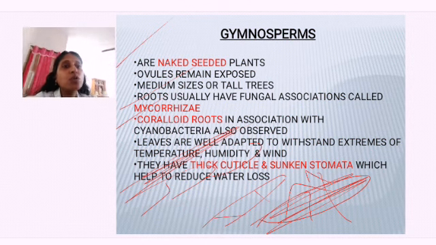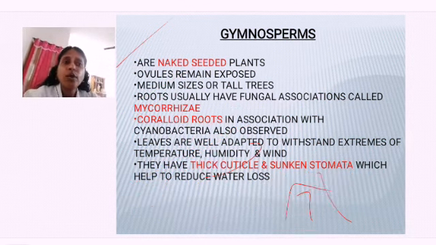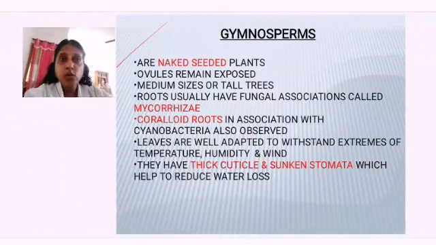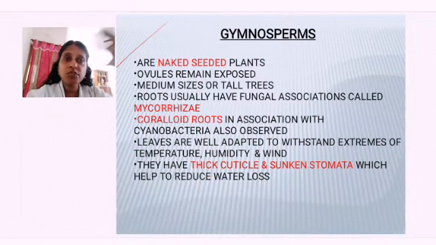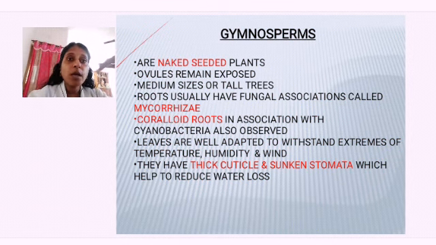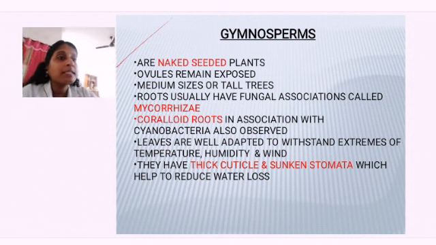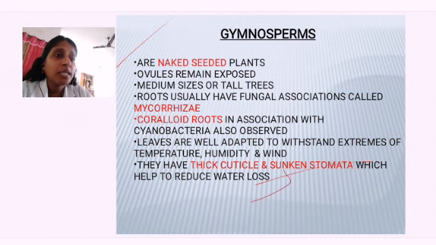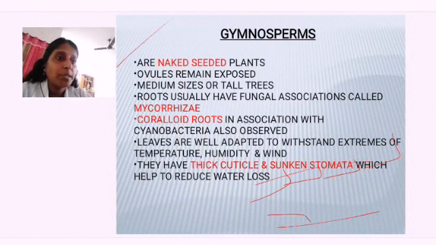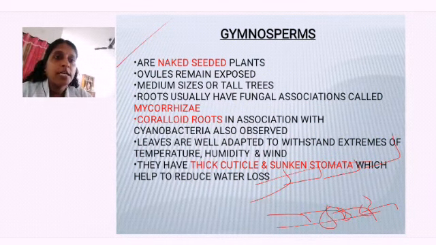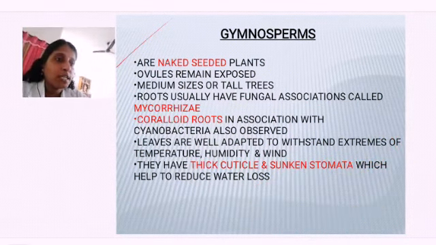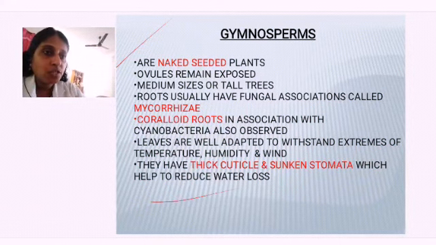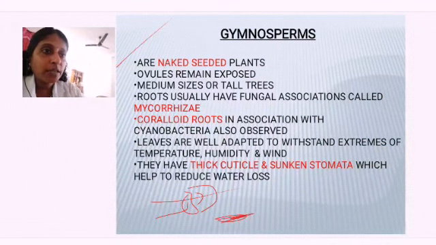Second is that you can also find shrunken stomata. Now what do you mean by shrunken stomata? Stomata are openings, hole-like structures which are present on the lower epidermis more, upper epidermis less. Now imagine this is a leaf, a cross section of a leaf. This is the upper epidermis cell and this one is the lower epidermal cell. So in the lower epidermis, the stomata are present. If the stomata are present here, then what will happen? They are in direct contact with the atmosphere, isn't it?